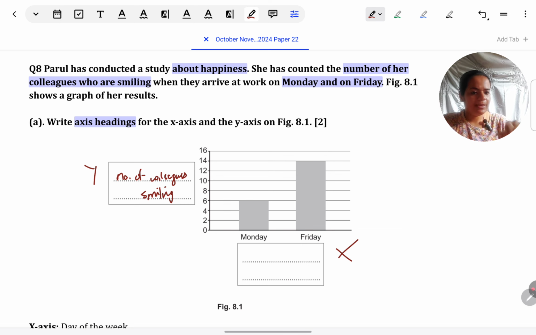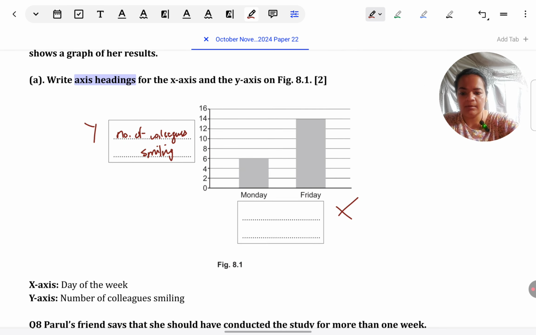And Monday and Friday is there on the x-axis, always the IV, or what is being changed, or the change which is being measured, that goes on the x-axis. So Monday, Friday, what is that? It's day of the week. Okay, so you have to put it like this in the paper. So just as a rule, remember in the bar graph, always the independent variable goes on the x-axis and the dependent variable goes on the y-axis.